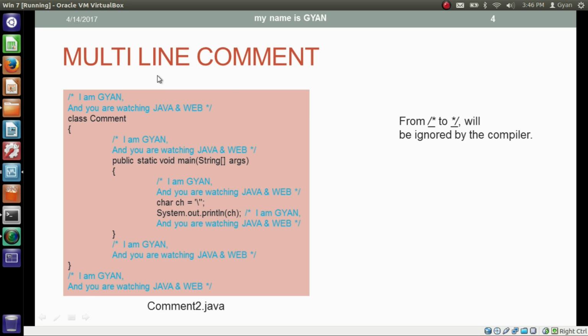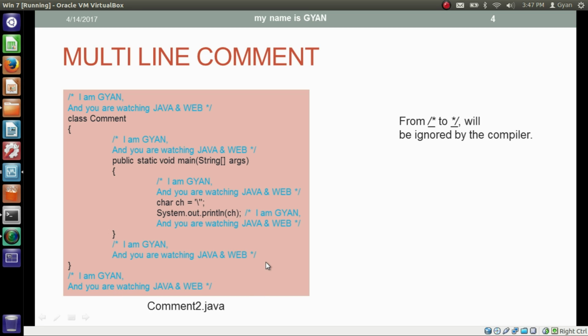Then we have multi-line comments. Whatever is written between forward slash star and star forward slash is called a comment. This is the multi-line comment. Whatever is written between forward slash star and star forward slash will be ignored by the Java compiler. We can write the multi-line comment before the class, like this, like this, or here like this. The comment can start after the println statement and continue after it. Here is another multi-line comment, and this one is the last multi-line comment we have.